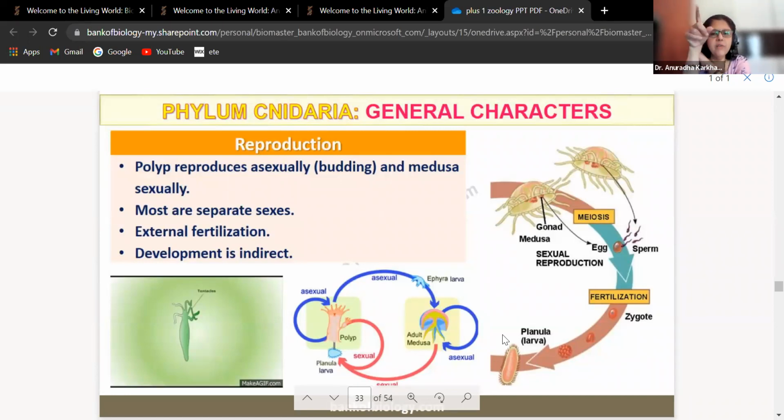Polyp will give rise to medusa, while medusa will give rise to polyp. What do you want me to explain? Medusa is this. When a bud from the polyp breaks out, it develops into an Ephyra larva. The Ephyra larva will eventually form the adult stage, which is called the medusa. So the medusa is a free-floating, umbrella-like structure, not attached to any substratum. It makes the gametes, male gametes and female gametes. That is the role of the medusa.